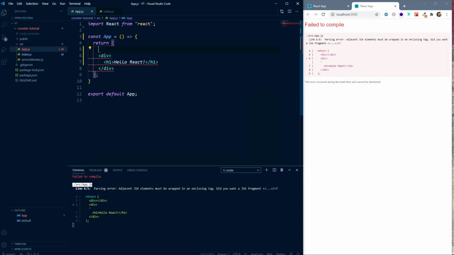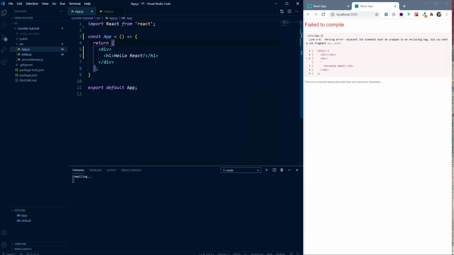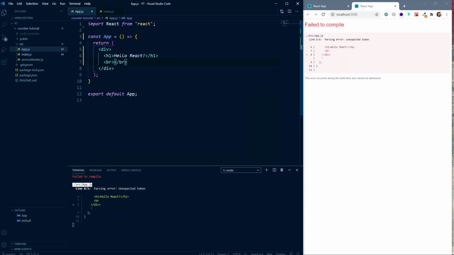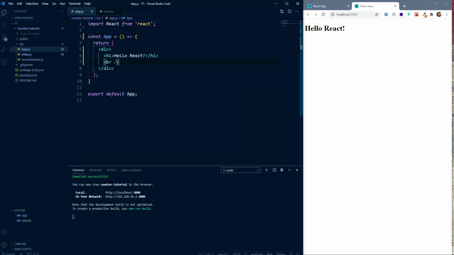Now the next thing is that every HTML element must be properly closed. So even if you have self-closing elements, for example, a BR tag. If you write BR like this, you will get an error. So you have to either close it by adding a proper closing tag, or you can close it like this by just adding a slash for self-closing elements.